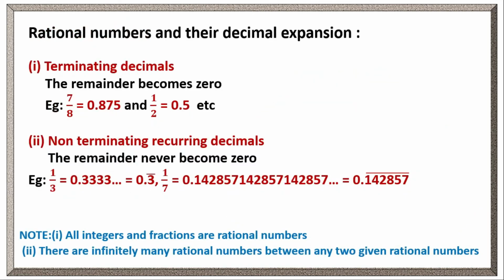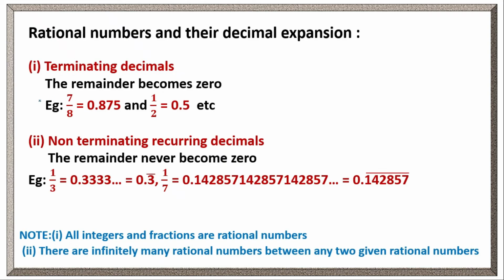Rational numbers and their decimal expansion. Here, rational numbers can be represented in decimal form in two ways. Either the rational numbers can be terminating decimals or non-terminating recurring decimals. Terminating decimals means in division at some certain point the remainder becomes 0. The division stops at a certain point.